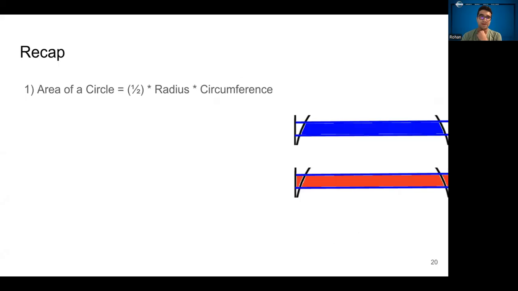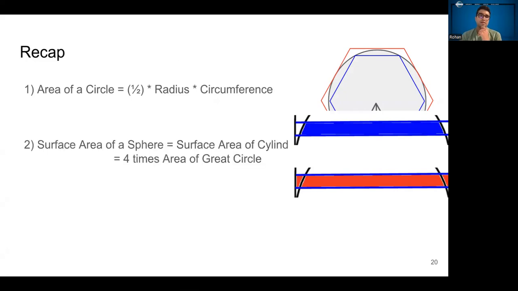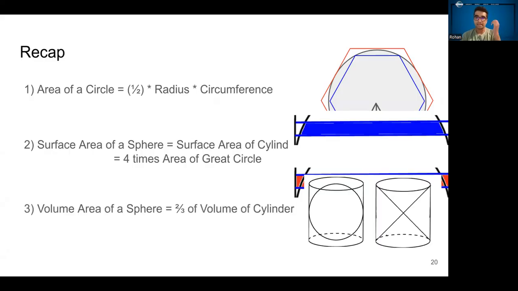As a quick recap, Archimedes was able to calculate the area of a circle by comparing it to polygons that got closer and closer to the edge of the circle, the more sides you use in the polygon. The surface area of a sphere is found by taking horizontal slices and comparing the surface area of each slice of the sphere and the cylinder. And he calculated it as 4 times the area of the great circle of the sphere. Last, he calculated the volume of a sphere as being 2/3 the volume of the cylinder that encased the sphere.